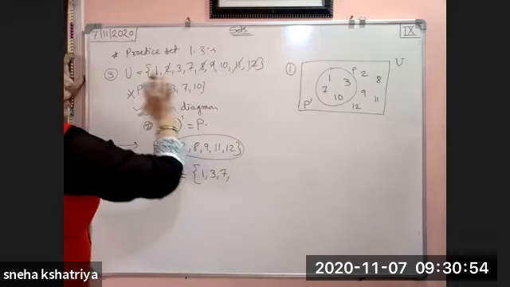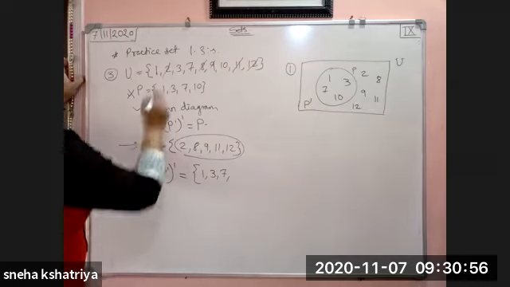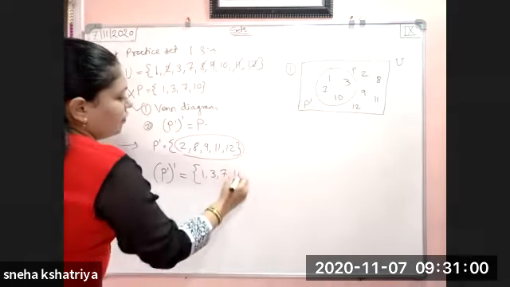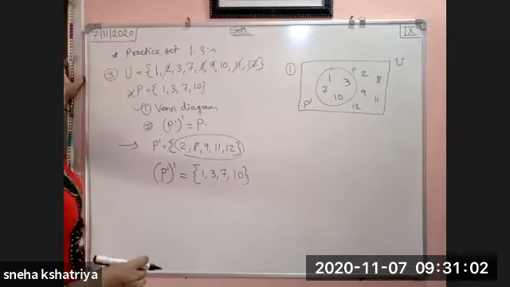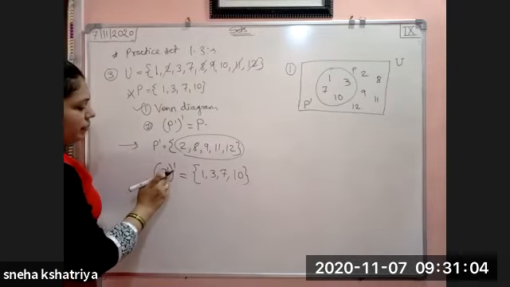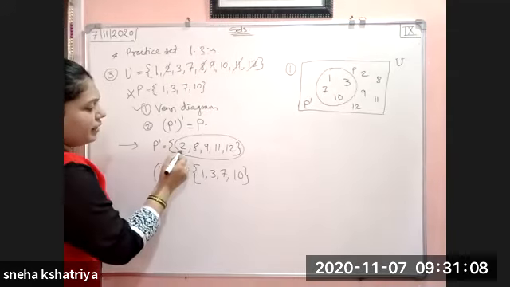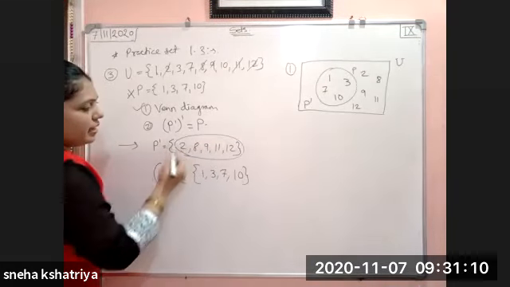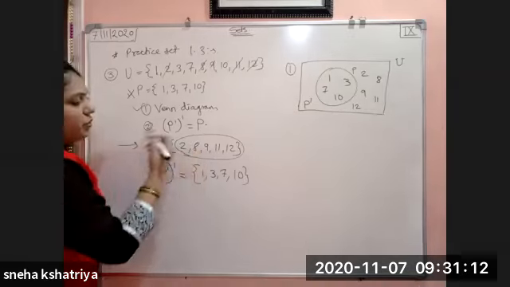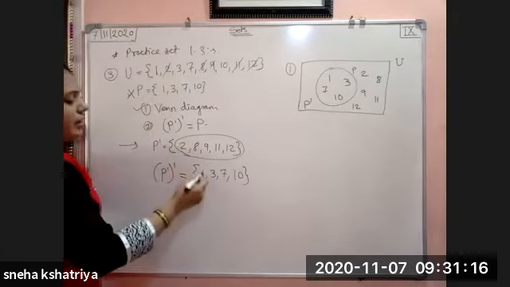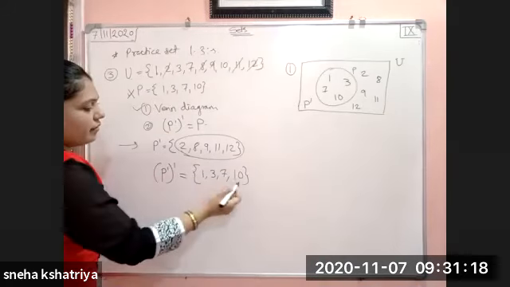ये नंबर्स छोड़ के बाकी जो है वो यहाँ पे लिखना है. So 1, 3, 7 and 10. So what did happen? P complement's complement. How we are going to find out? Whatever the elements are there in P complement, that you don't have to write in its complement. वो छोड़ के जो बाकी के एलिमेंट है वो यहाँ पे लिखना है. 1, 3, 7 and 10.